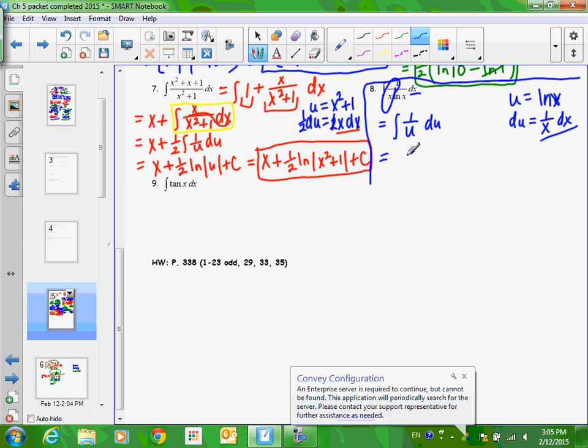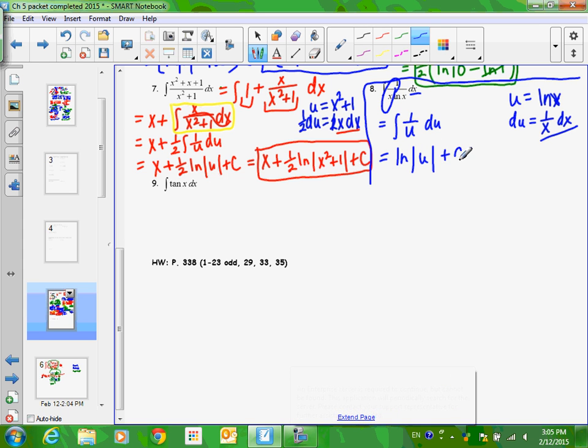And when you get the 1 over u du, hopefully, if nothing else, at the end of today, I want you to understand that this equals this. I want you to be really comfortable with that. And then always, of course, change your u back to what it was supposed to be. And we're not going to get freaked out one little bit that this is natural log of natural log. No big deal. We don't have to do anything with it. So yeah, it looks weird, but it just was what it was.